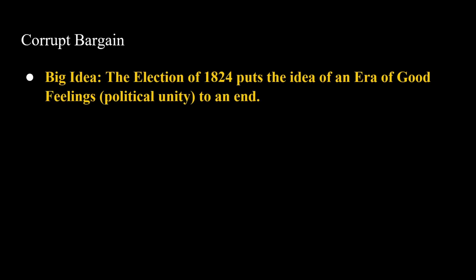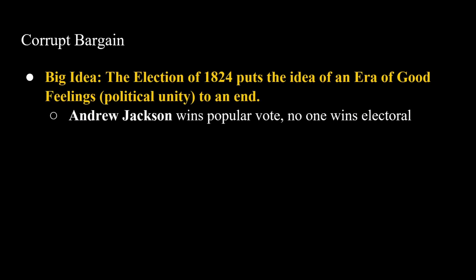Now that we've established the big trends during this time, we're going to dive into the history, starting off with Jacksonian America. The first big idea is that the election of 1824 is going to put the idea of an era of good feelings to an end. Andrew Jackson is going to win the popular vote, but no one wins the electoral vote, so the election goes to the House of Representatives.